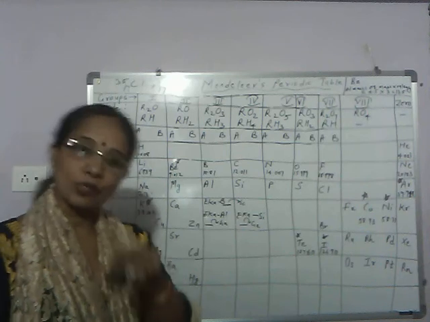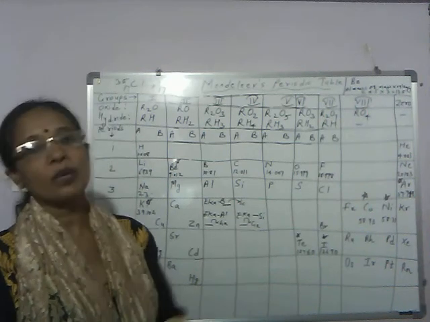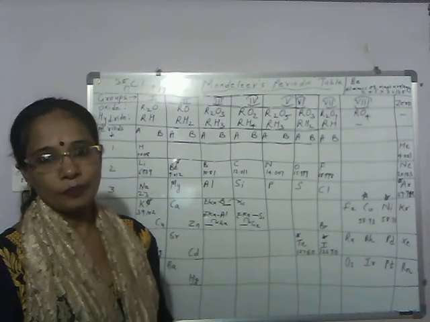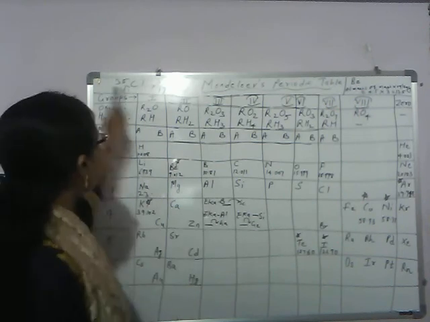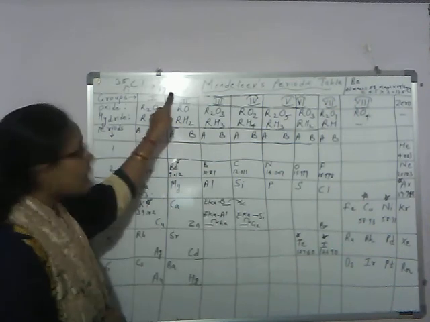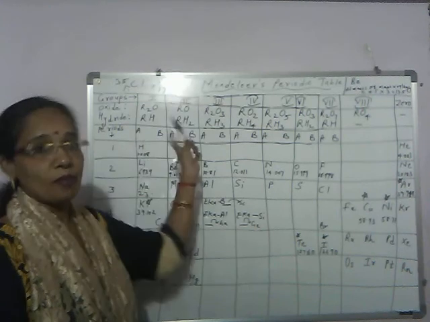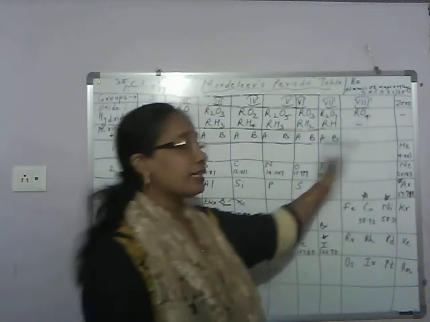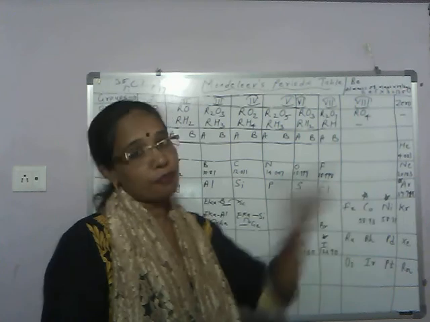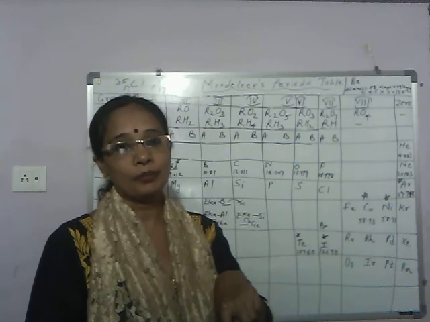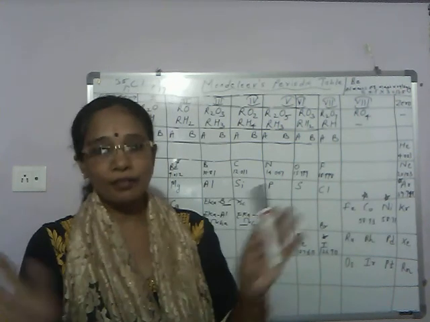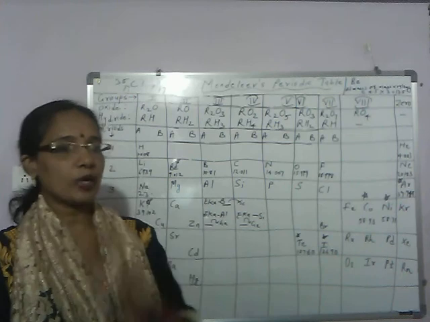Second, position of isotopes is also not fixed, anomalous position of isotopes. Because isotopes are atoms of the same element with similar chemical properties but different atomic mass. So if atomic mass is different, isotopes should get different positions, and if property is similar, the same position. So position of isotopes is not fixed in Mendeleev's periodic table.